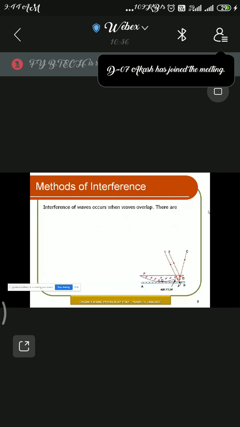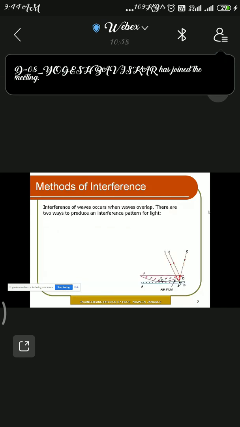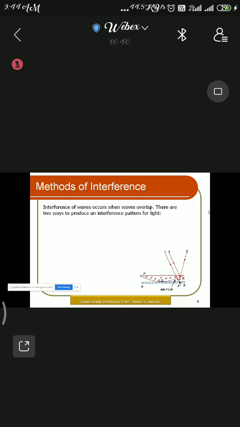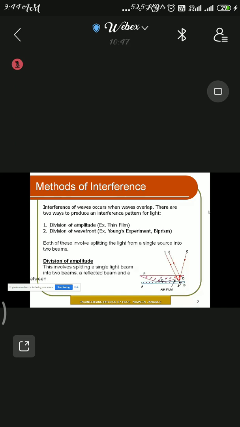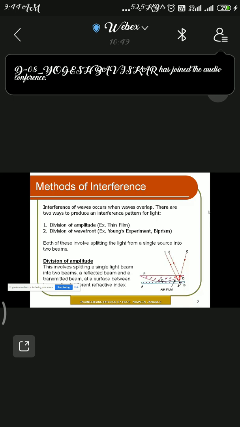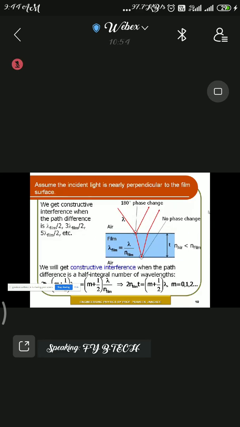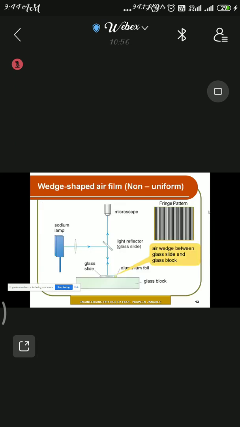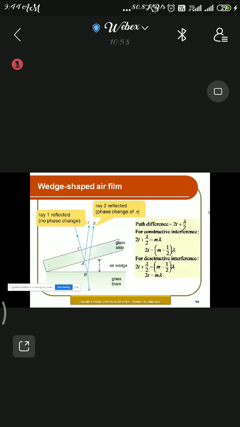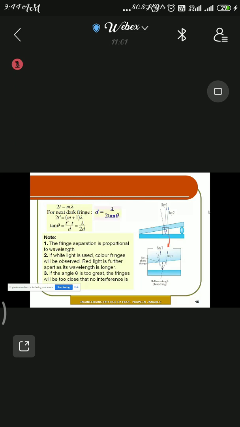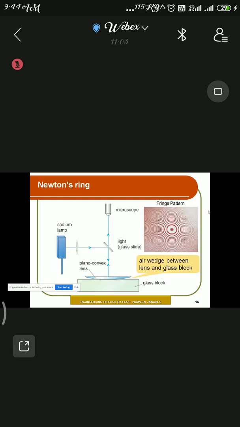In this optics chapter, first we completed uniform thickness, that is thin film, and then we moved to non-uniform thickness. In non-uniform thickness, the example we discussed was the air wedge experiment, and then we started with Newton's rings also. I will directly move to Newton's rings right now, because we will revise that and then move to the last part of this unit. So let's start with Newton's rings. What exactly is it?